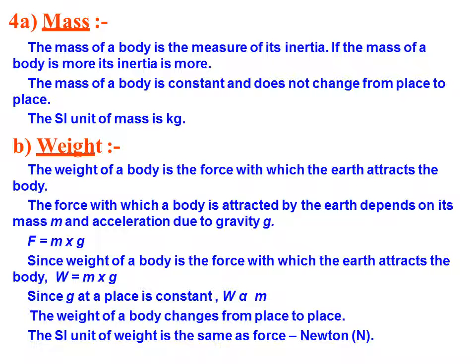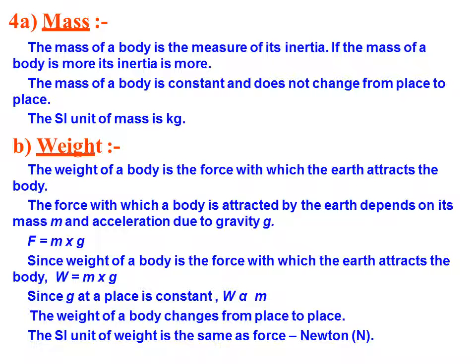The mass of a body is constant and does not change from place to place. For example, if you go to the moon, the mass remains the same. Whatever mass you have on the earth, the same mass will be on the moon also, and its SI unit is kg.